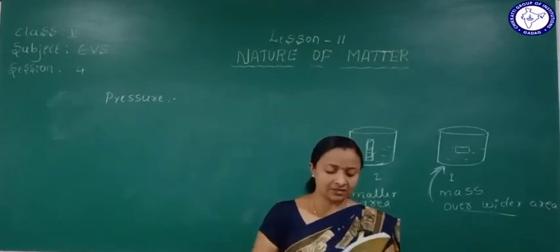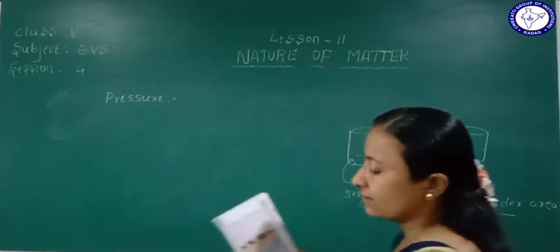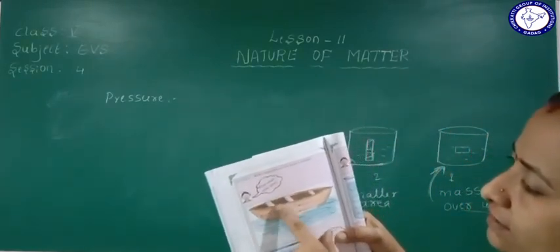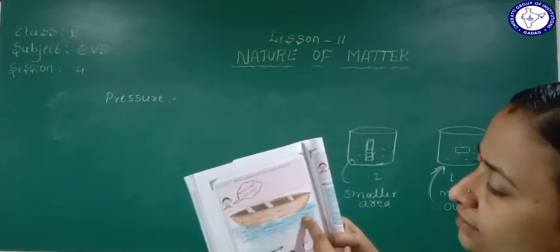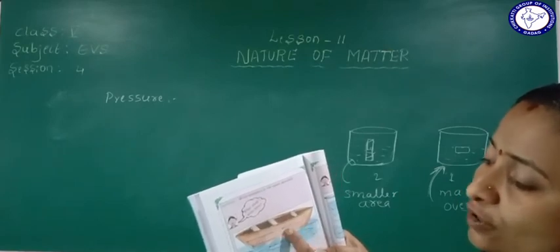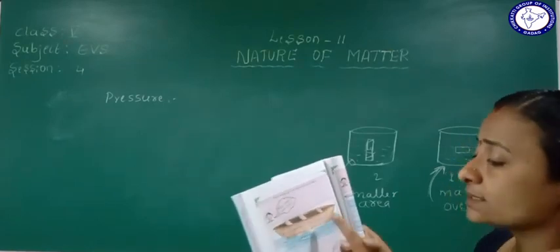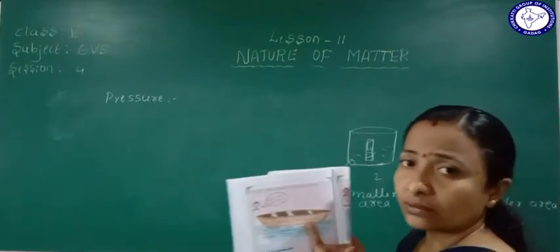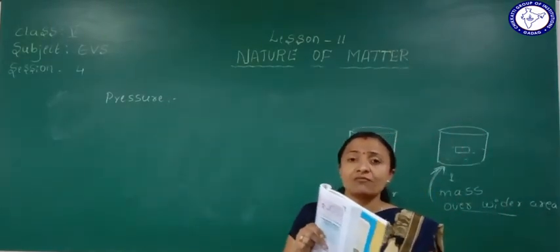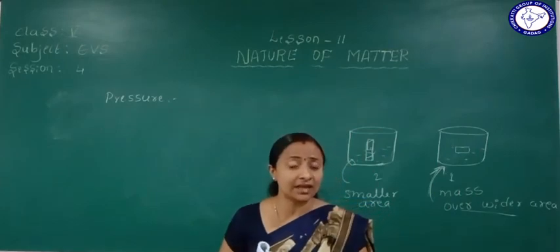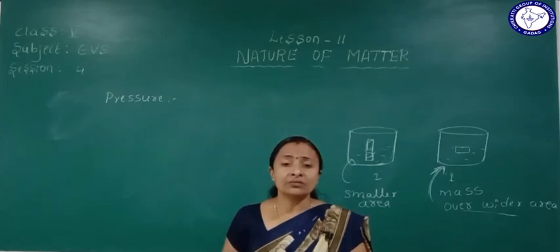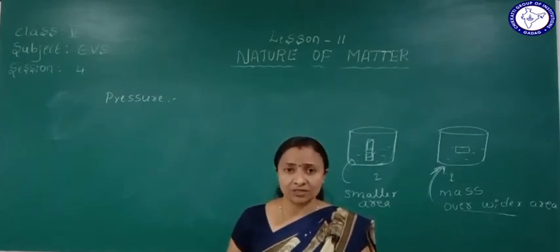See students, an example given here is a boat. What shall I write here? A boat floats on the surface. Because why? Because it is made up of wood. That's why it floats on the surface of water. Again, another example is a raft. That is also an example of a floating object, floating wood.